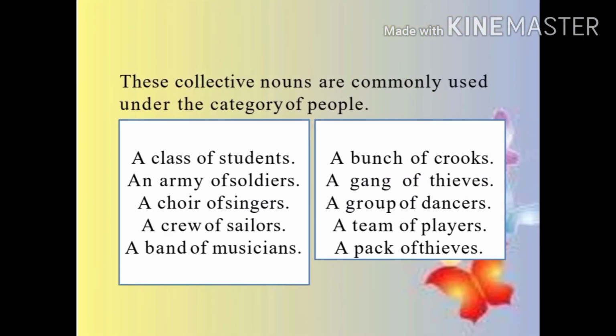Now here is the list of collective nouns commonly used for a group of people. A class of students, an army of soldiers, a choir of singers, a crew of sailors, a band of musicians, a bunch of crooks, a gang of thieves, a group of dancers, a team of players, a pack of thieves.